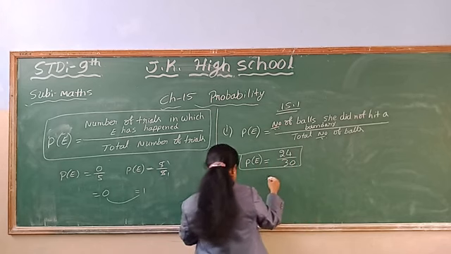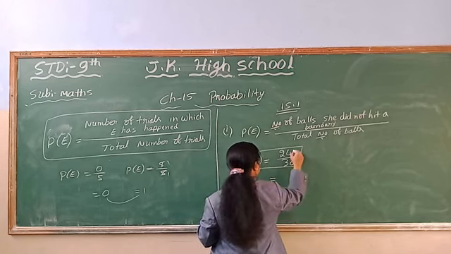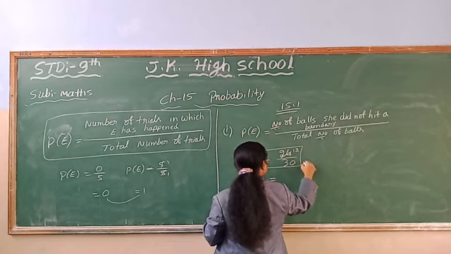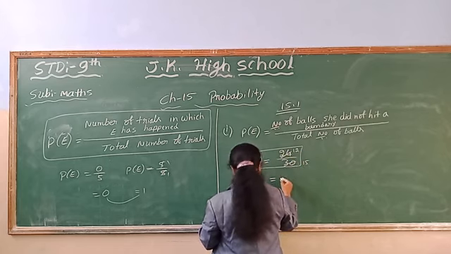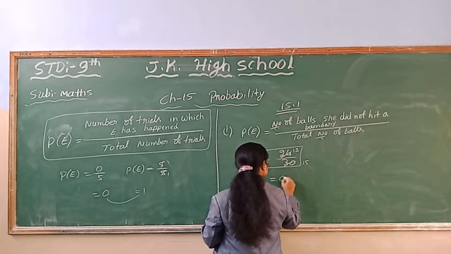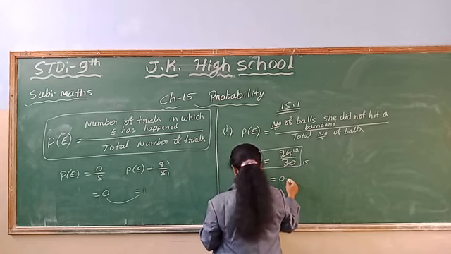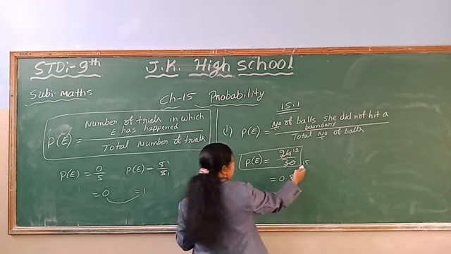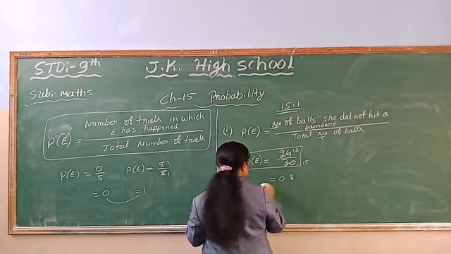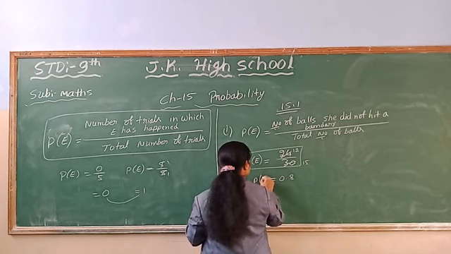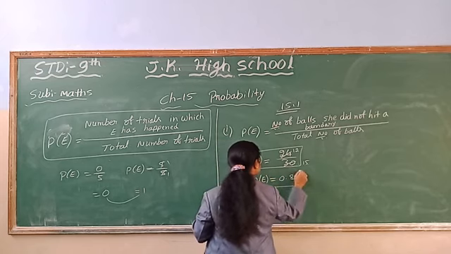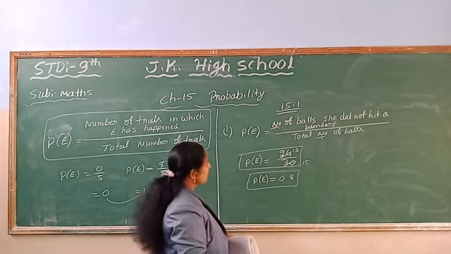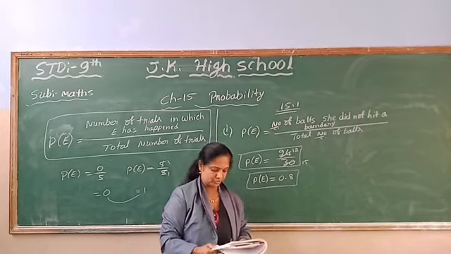You can simplify: 2 12s are 24, 2 15s are 30, then divide, and 5 8s are 40, so the probability of this event is 0.8. It is greater than 0 and below 1. So this is the way of finding the probability according to the question, children.